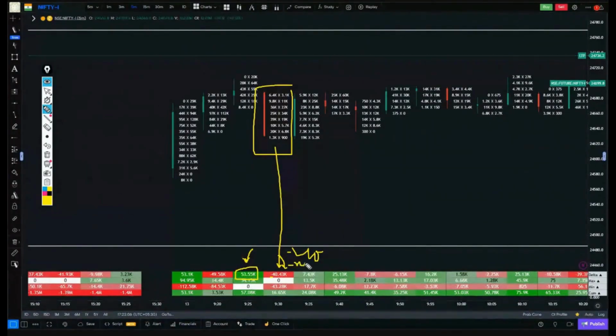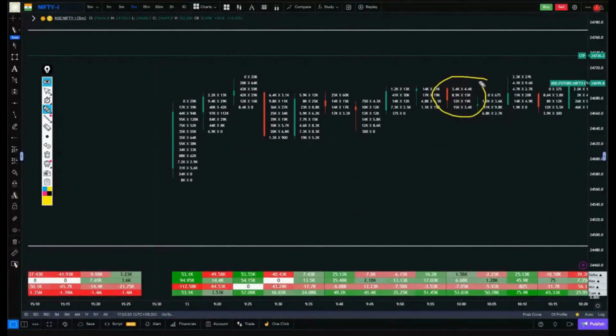Whenever there are more sellers, we call it negative delta. Negative delta equals sellers, simple. And whenever there are more buyers, we call it positive delta. Positive delta equals buyers, as simple as that. So now, pick any candle, like we randomly picked this candle. Let's look at the delta of this candle. It's a positive delta, so what is more in this candle? There are more buyers even though the candle is red. There's no issue at all.